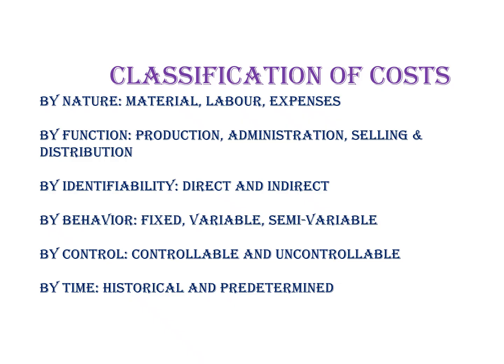By its behavior, it may be fixed, variable, or semi-variable. Fixed costs are those costs that will be there whether the production activity is continued or not. Variable costs increase or decrease according to the units we produce. Semi-variable costs are partially fixed and partially variable. By control, there are certain costs which can be controlled and some costs which are not controllable. By time, it may be historical or predetermined.